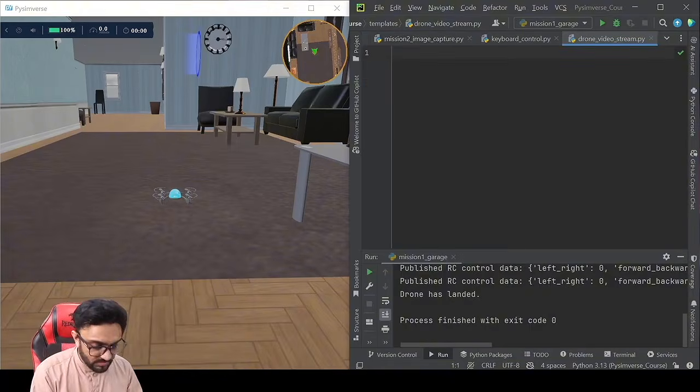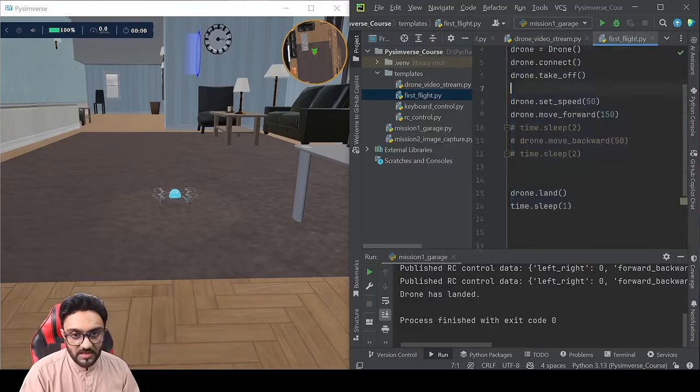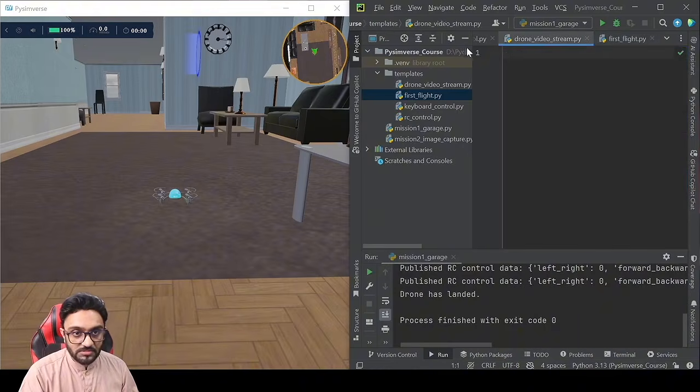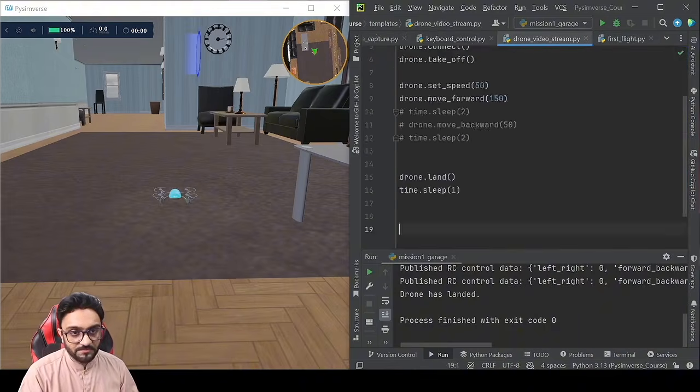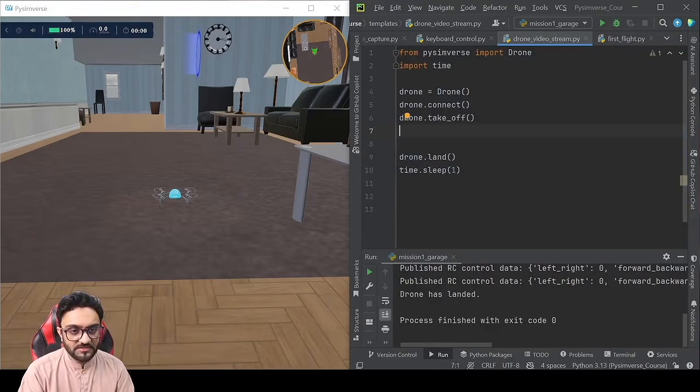So we are going to write the same thing that we have done before. So we will go to first flight, and we are going to copy this. So here we are going to write this, and the center part, as you know, it's generic. So we are going to remove that.